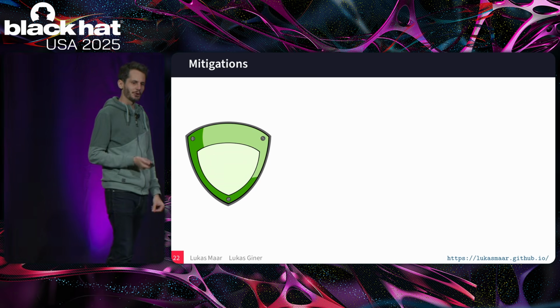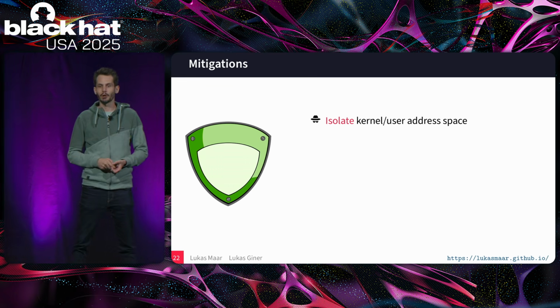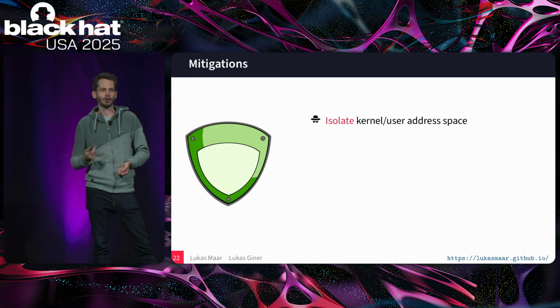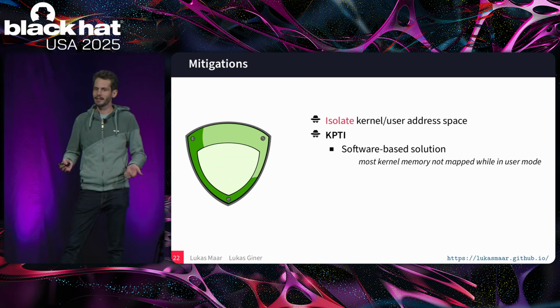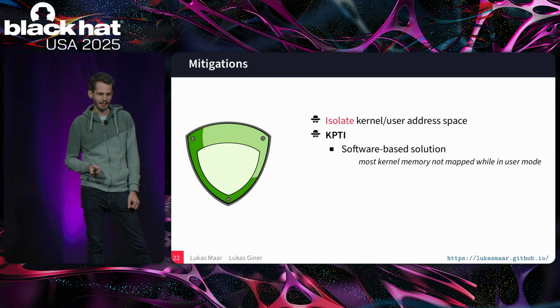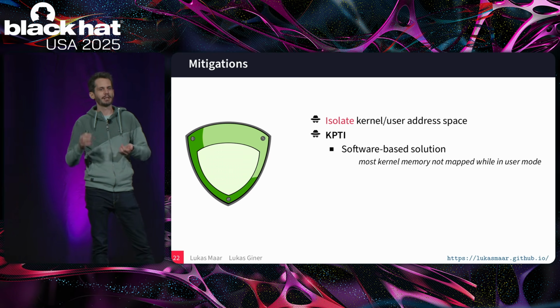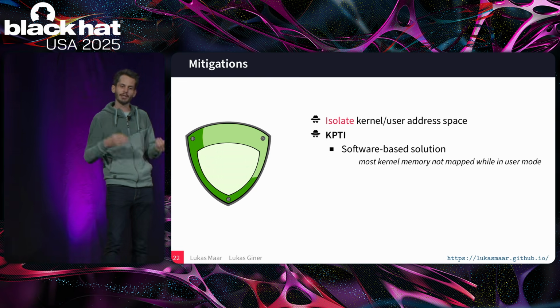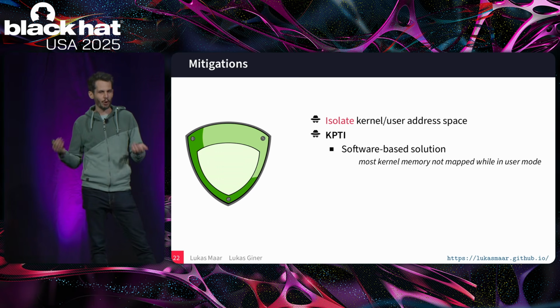And now, to conclude this, we're going to look at mitigations. We can mitigate this fairly simply in software by isolating the kernel and the user space from each other. For this, we can use functionality that's already in the Linux kernel, KPTI, kernel page table isolation, that was introduced for the Meltdown and Spectre attacks, but is today not really necessary anymore. What this does is basically unmap all the kernel mappings, the upper half of the virtual memory space, when we transition into user space, because the user doesn't really need those. This transition, of course, has a certain overhead, and that's why it's not enabled anymore by default.